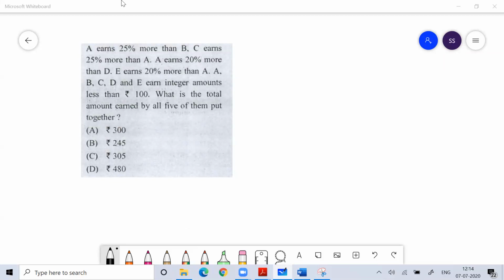Anyone, what is the answer for this question? Everyone, please tell me the answer. What about others?